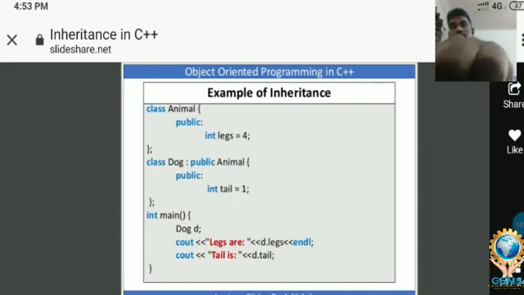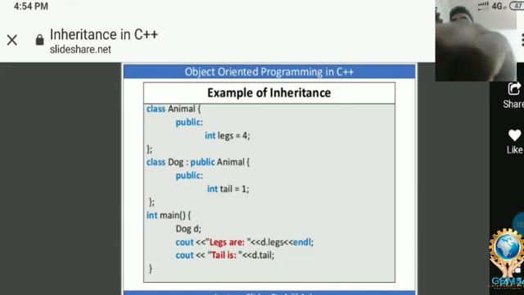Here cout legs, how many legs are there, it is going to print, and cout tail, how many tails are there, it's going to print out. Here try to understand. Please have attention here. In the parent class we are declaring only 4 legs. In the child class we are declaring only 1 tail. But in the child class we are not declaring the 4 legs.